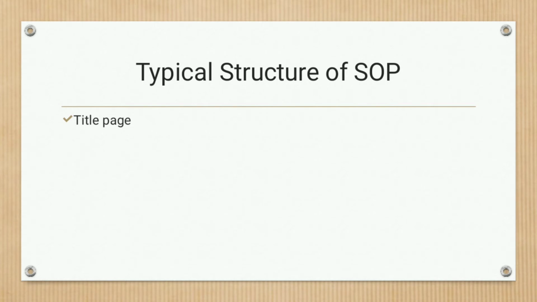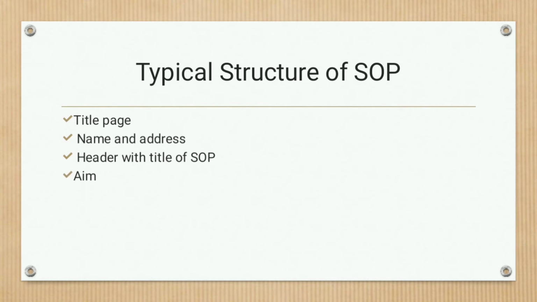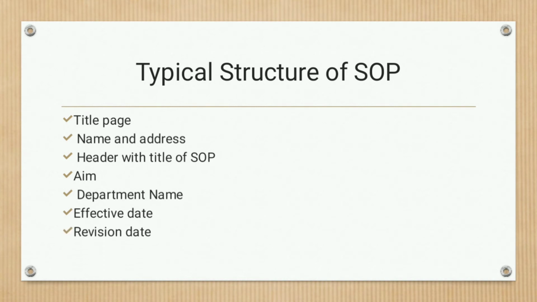An SOP should consist of a title page, then the name and address of the company or the firm, then a header with the title of the SOP, then the aim or objective of the SOP, that is what aim the SOP wishes to achieve, then the department name it belongs to, the effective date, that is from when it is going to be implemented, then the revision date, if it has been revised, then from when it has been revised must also be mentioned.